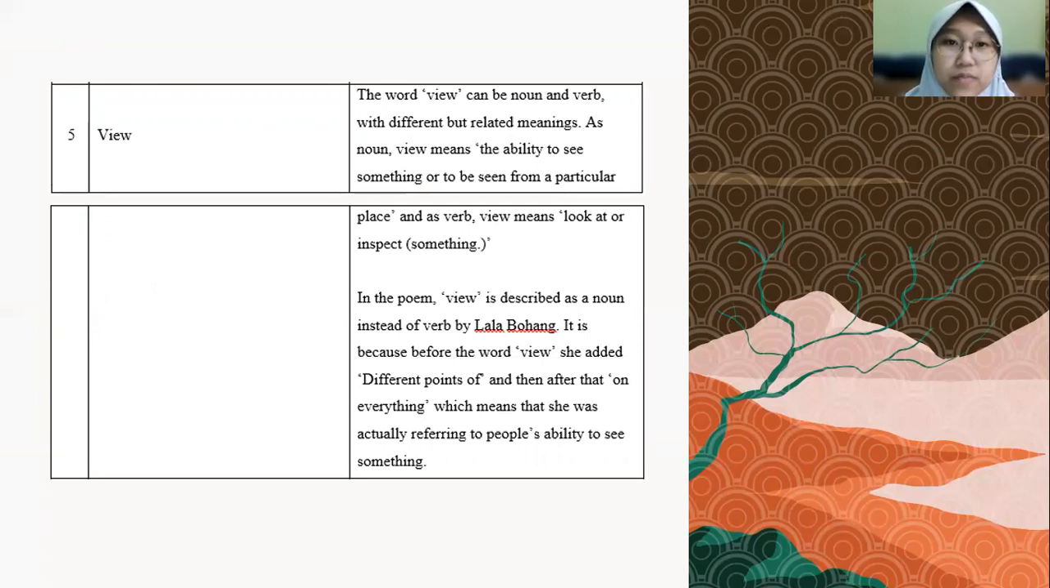The fifth one is the word view. View can be noun and verb with different but related meanings. As noun, view means the ability to see something or to be seen from a particular place. And as a verb, view means look at or inspect something. In the poem, view is described as a noun instead of a verb by Lala Bohang. It is because before the word view, she added different points of, and then after that on everything, which means that she was actually referring to people's ability to see something.